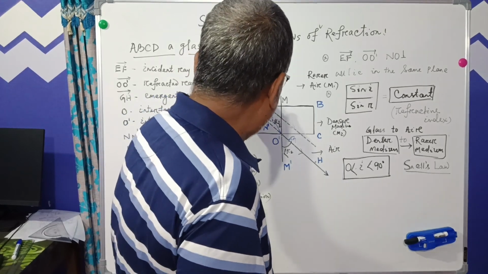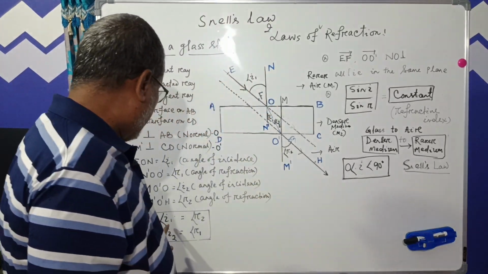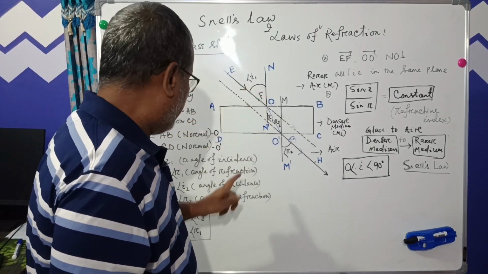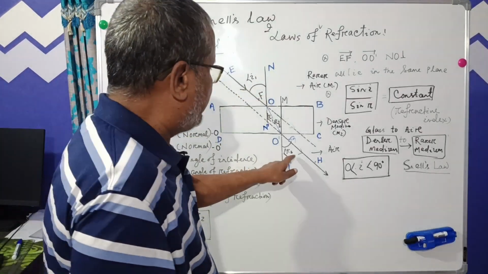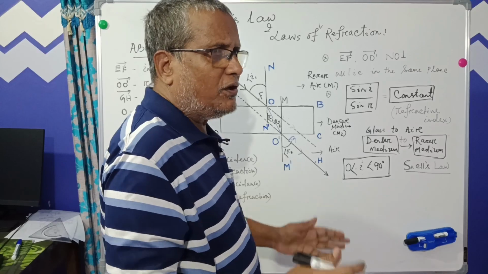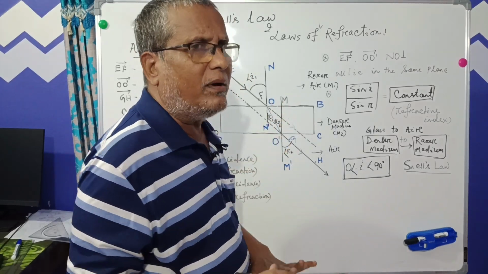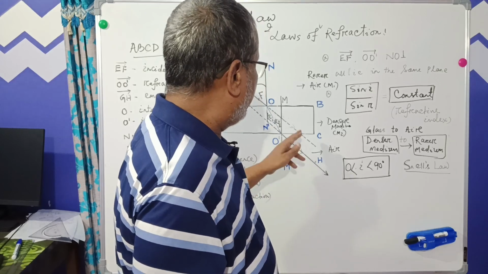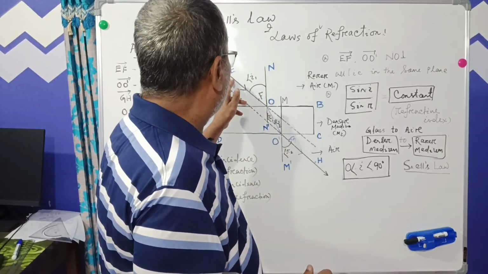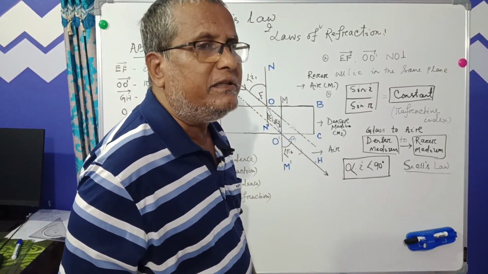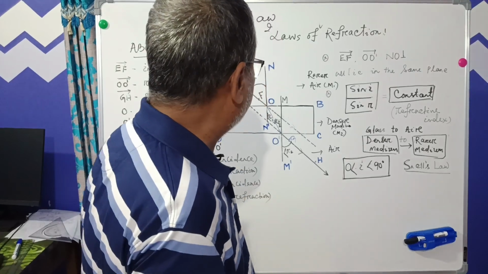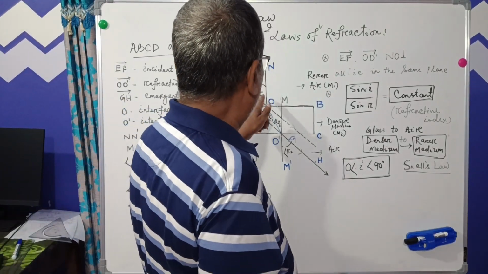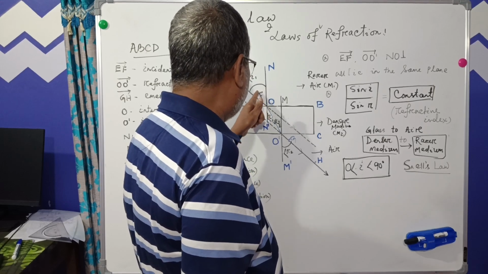So this angle I1, the angle of incidence, is equal to the angle of refraction number 2. Just opposite angles are equal. For that reason, you see, the emergent ray is parallel to the incident ray. That question was asked.